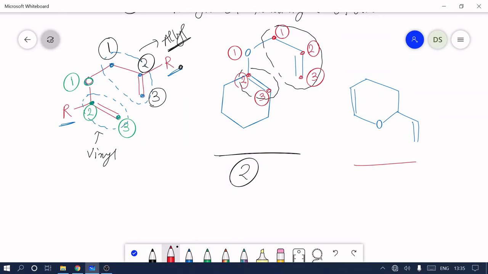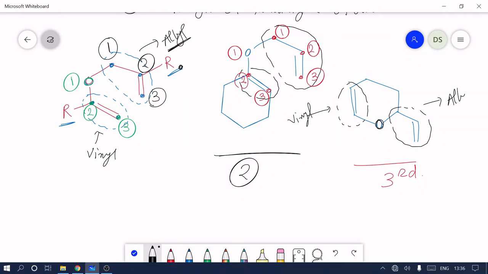Now we try the third molecule. In the third molecule, oxygen is attached to two functional groups. One has 3 carbons and one has 2 carbons. The 2 carbon group is vinyl and the 3 carbon group is allyl. Now always numbering starts from the allyl group. In the allyl group, the first number is always given to the sp3 carbon. So this is carbon 1, 1 is always attached with 2, 2 is attached with 3.